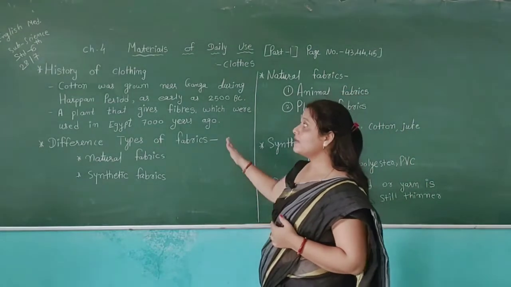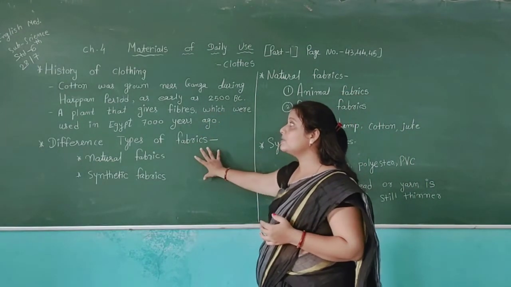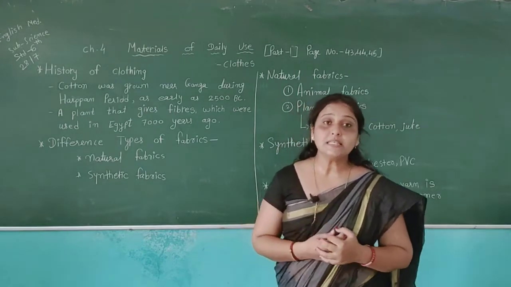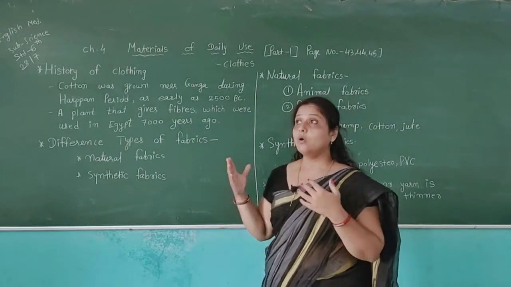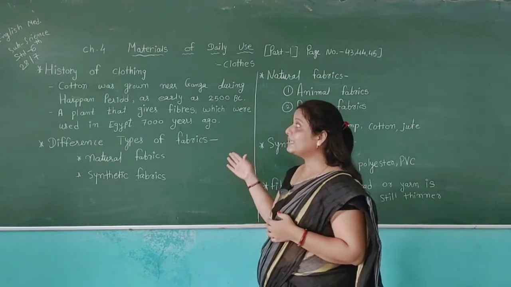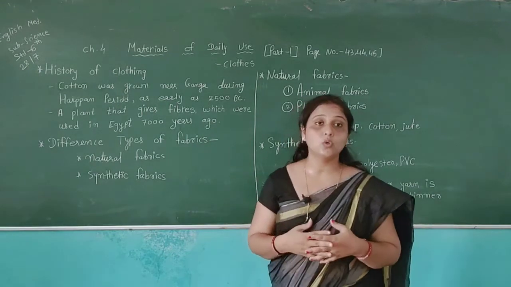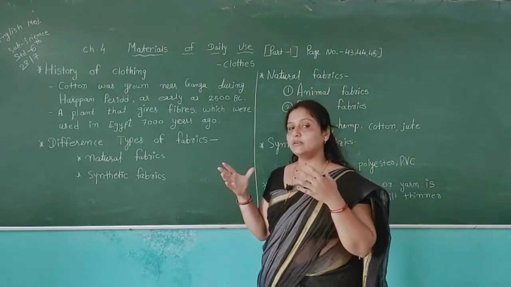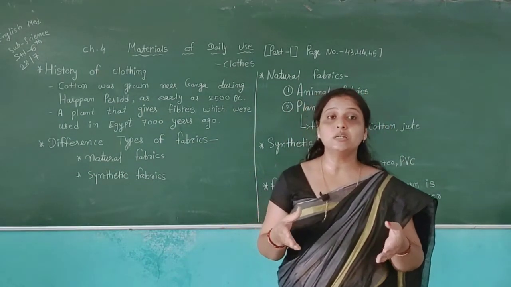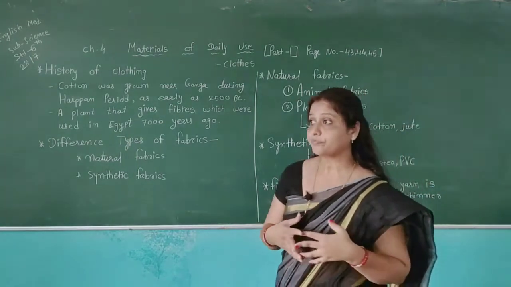In your textbooks, the history of clothing is also given. Using this, we can see how they could get cloth. For example, leaves, not really cloth. They used leaves to protect themselves.